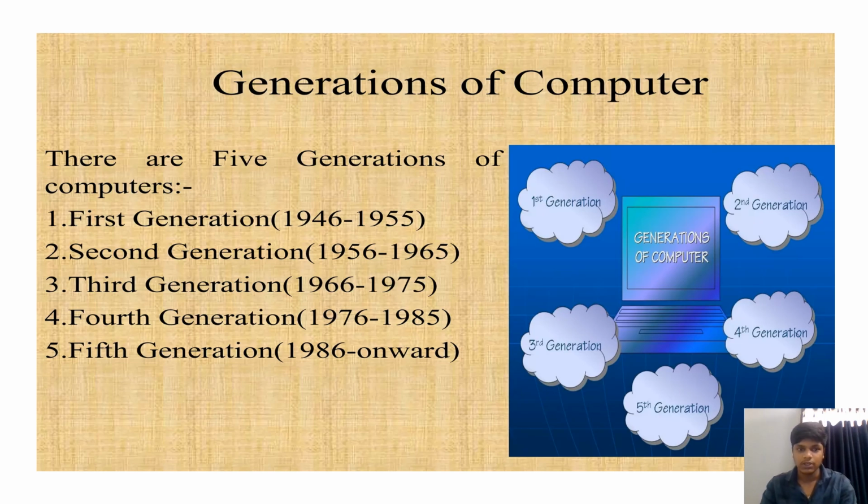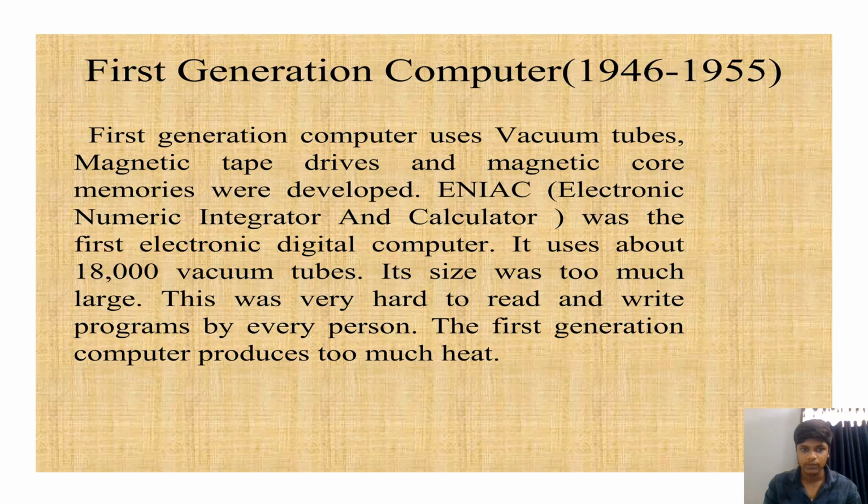Generation of computers. There are 5 generations of computers. First generation from 1946 to 1955. Second generation from 1956 to 1965. Third generation from 1966 to 1975. Next, fourth generation 1976 to 1985. Fifth generation 1986 onwards.